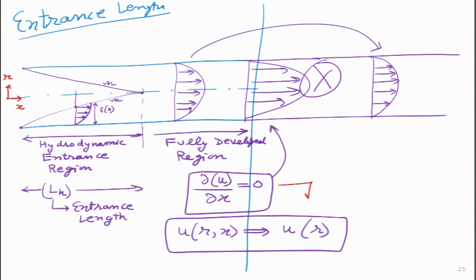So, we can simplify u. Instead of writing u is a function of r and x, we will simply write u is a function of r. But please remember, this is only true in the fully developed region. In the entrance region, u is a function of both r and x.